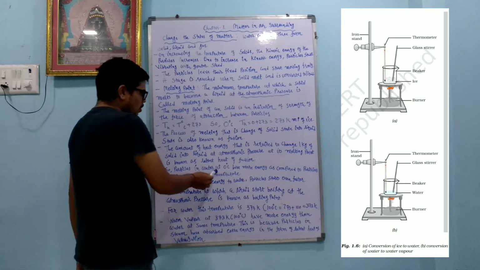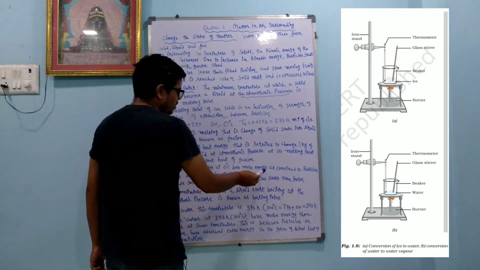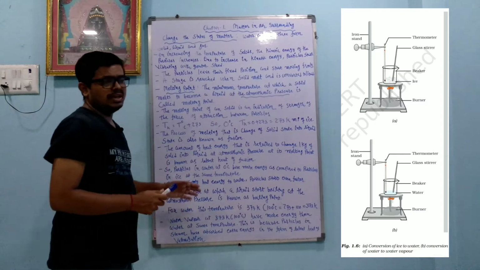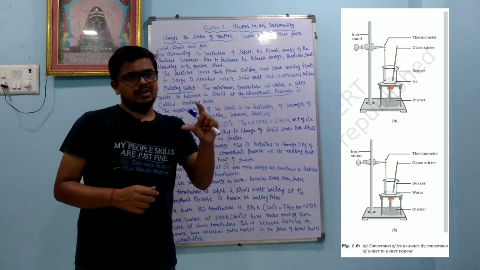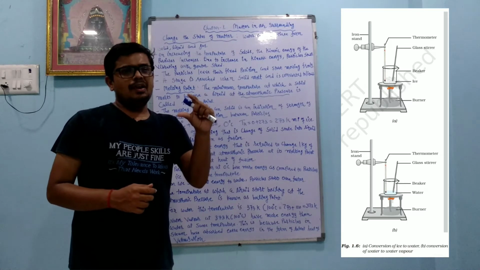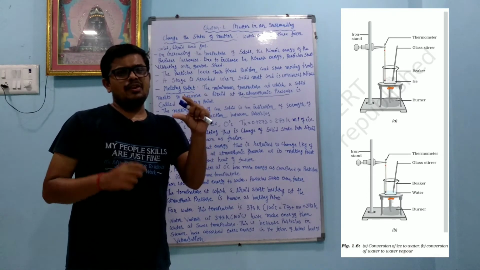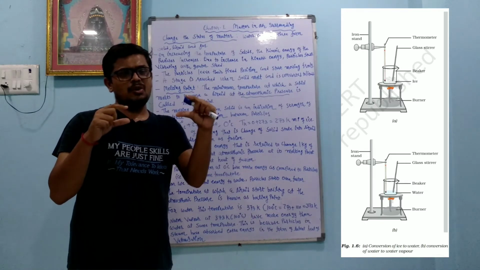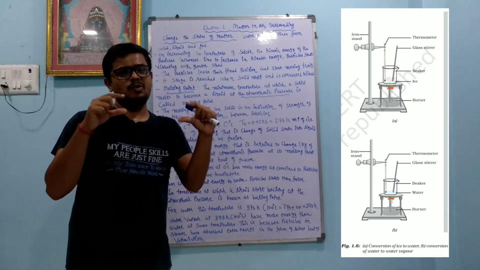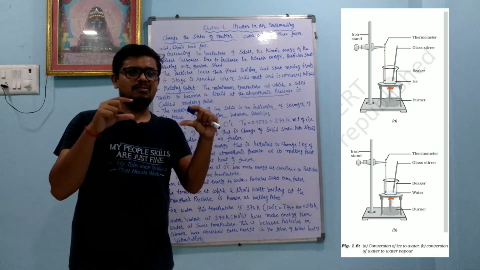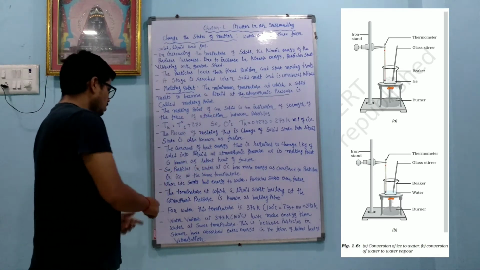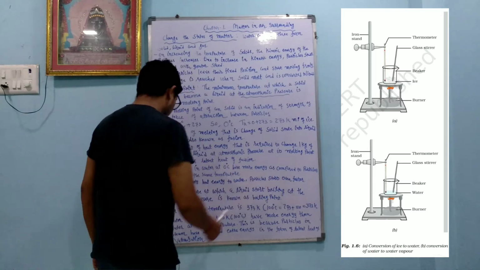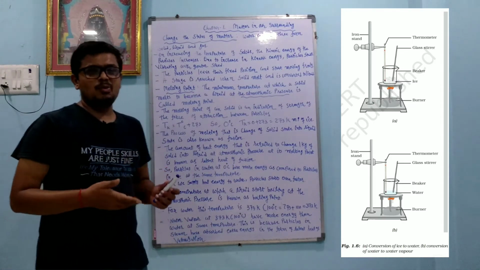So particles in water at 0 degrees Celsius have more energy as compared to the particles in ice at the same temperature. If we compare ice at 0 degrees Celsius and water at 0 degrees Celsius, the ice molecule has less kinetic energy, whereas the water molecule has more kinetic energy. When we supply heat energy to water, particles start moving even faster. Okay, now we are increasing more and more energy.